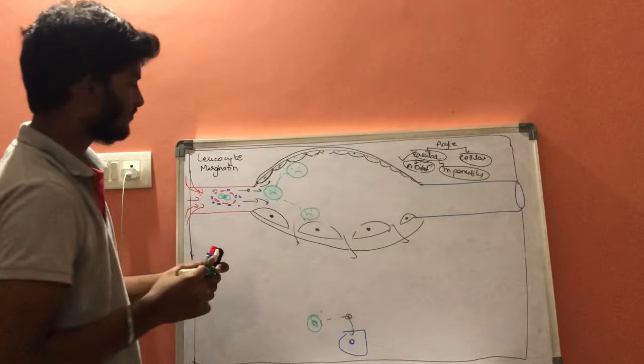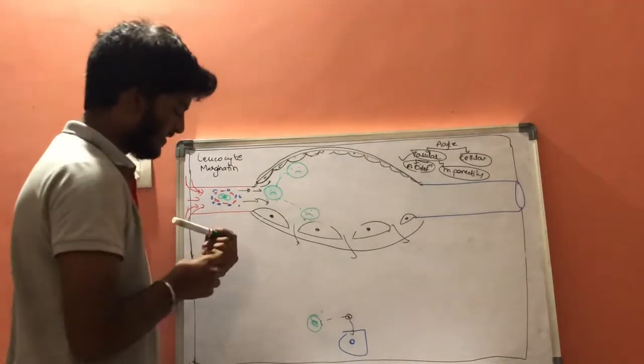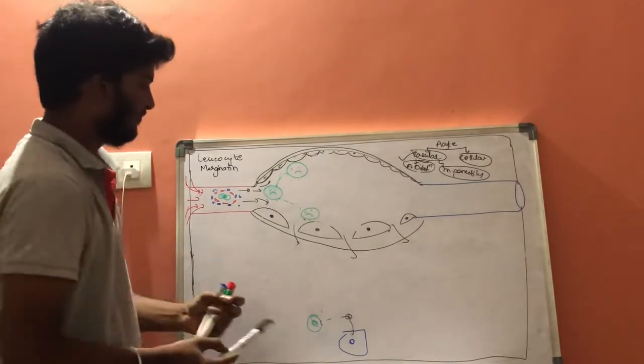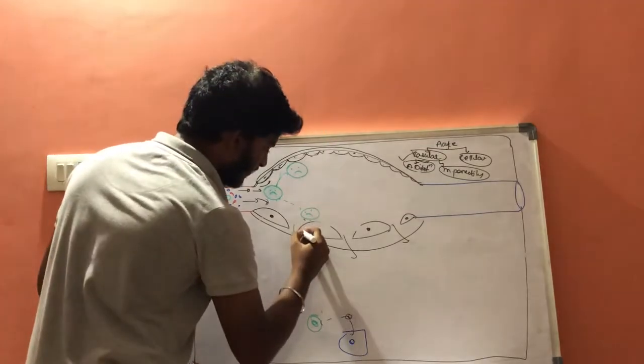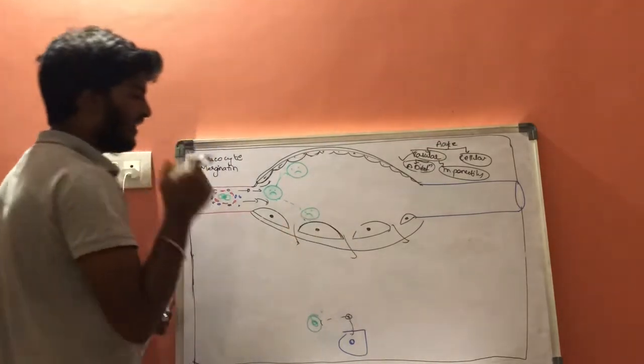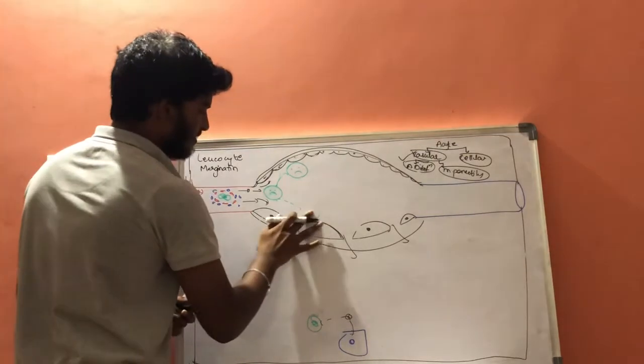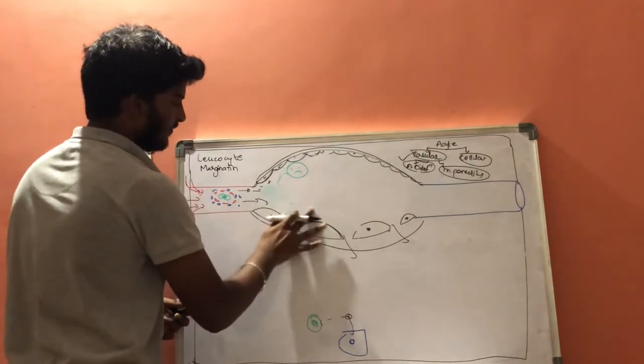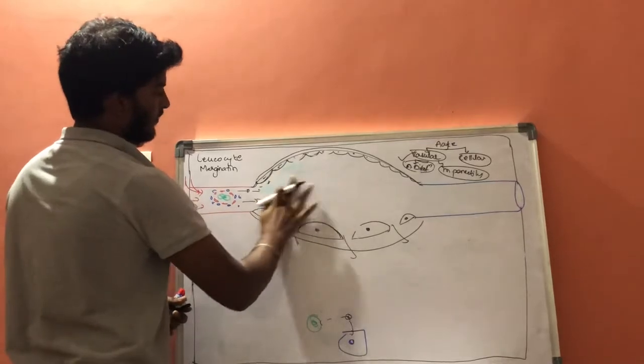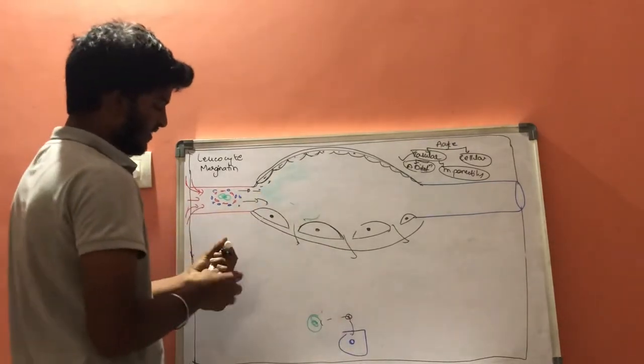Now, when they are pushed towards the ends, they will get stuck to the endothelial cells. Let us draw this diagram here. They get stuck to the endothelial cells.